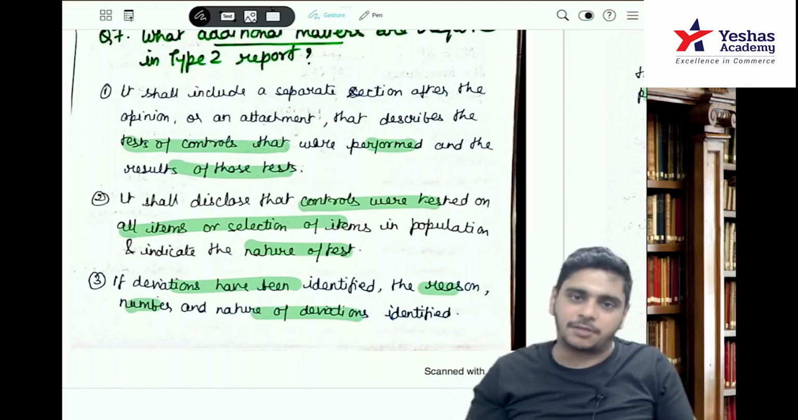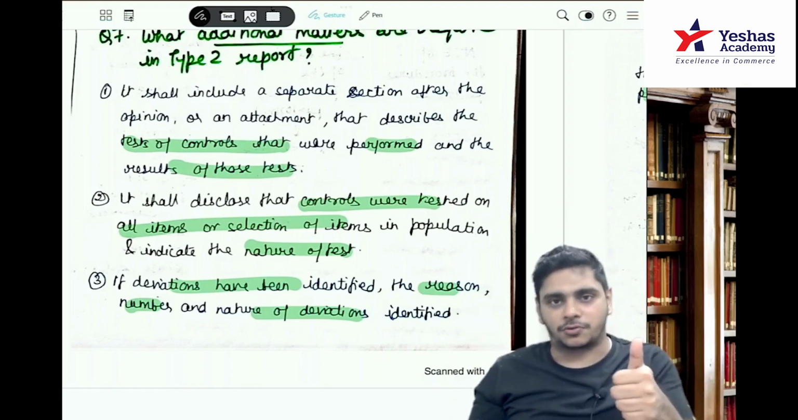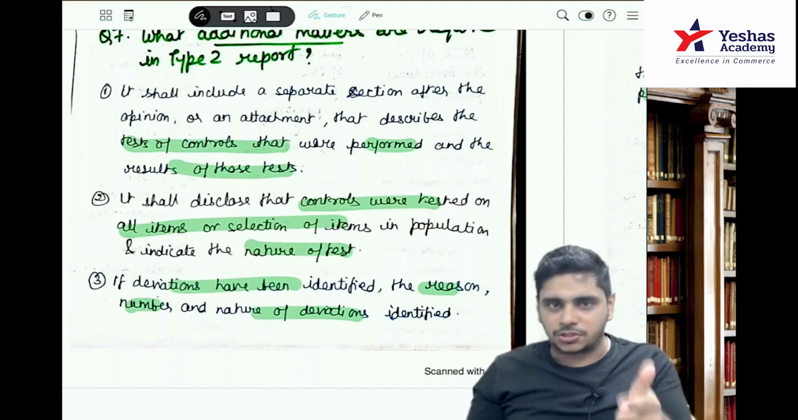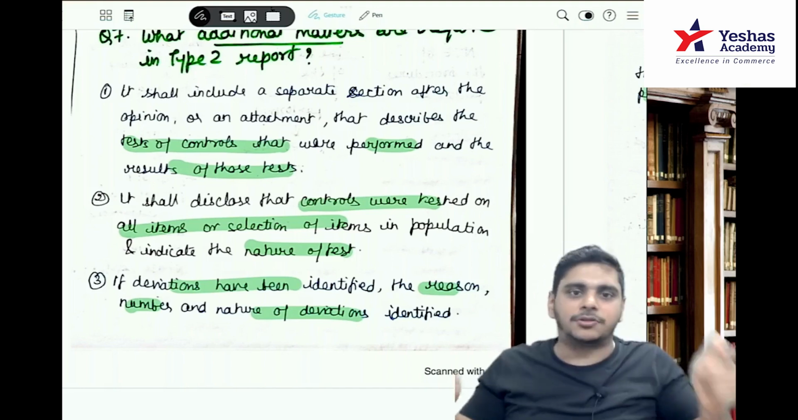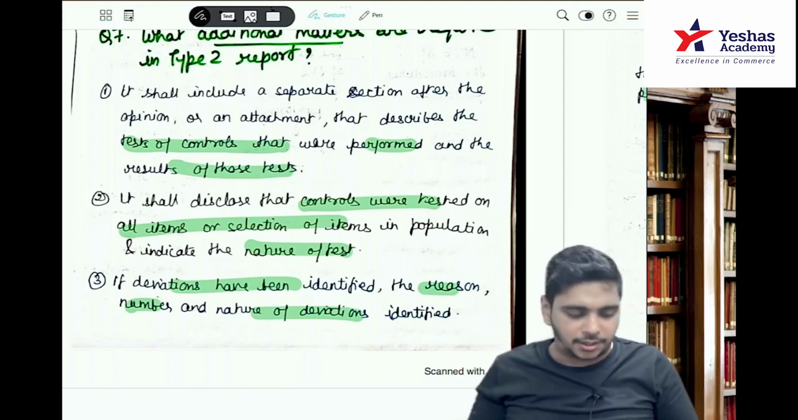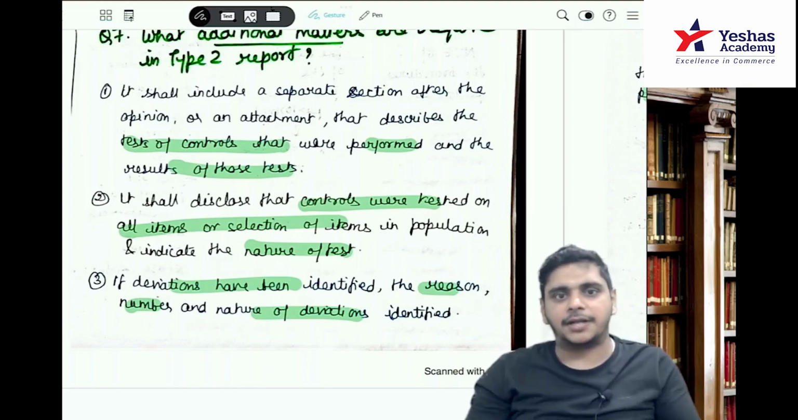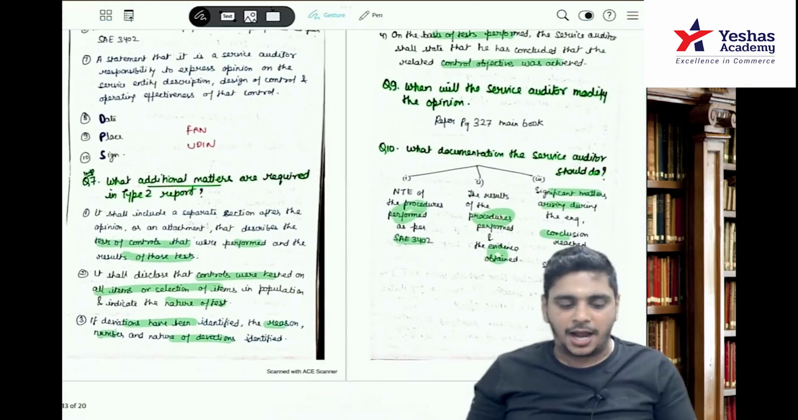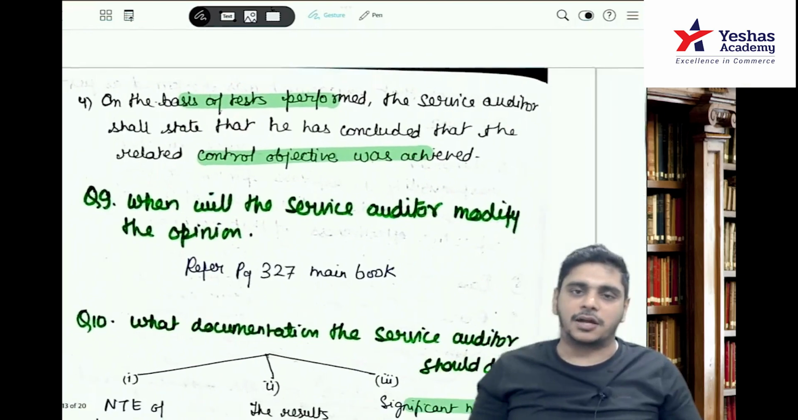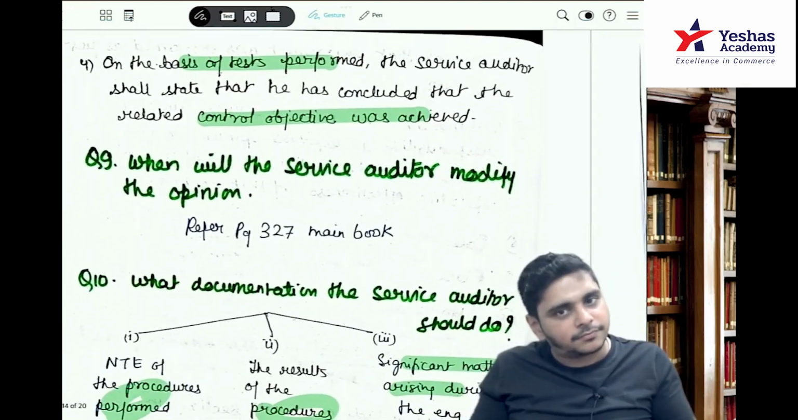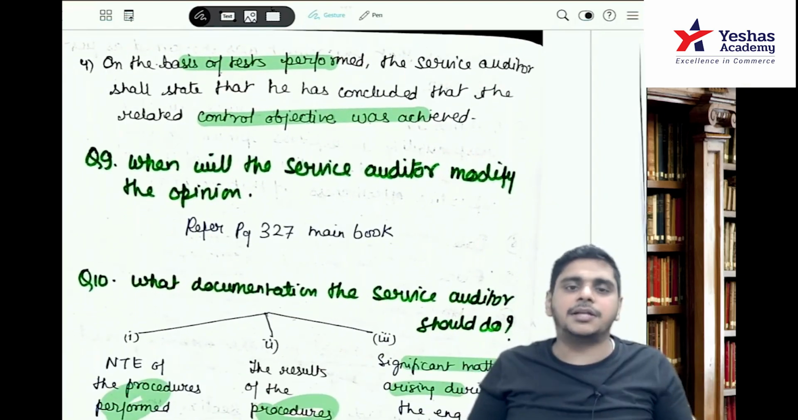If they ask what additional matters have to be given, you will say about test of controls and the results of those tests. Whether the controls were tested on all the items or on a sample, and the nature of the test. Third, if deviations have been identified, the reason, the number and the nature of deviations identified. And on the basis of that, the service auditor will conclude that the control objective is achieved. So these are the additional matters in a type 2 report.